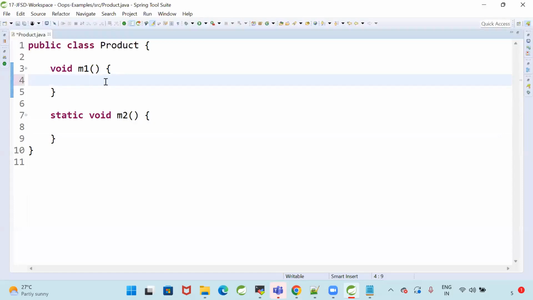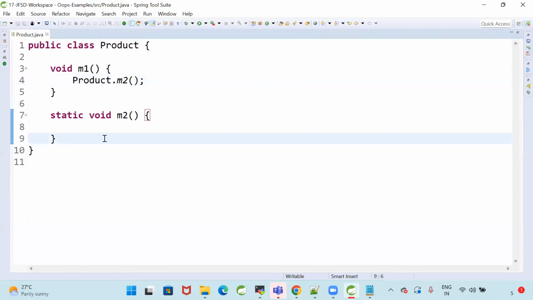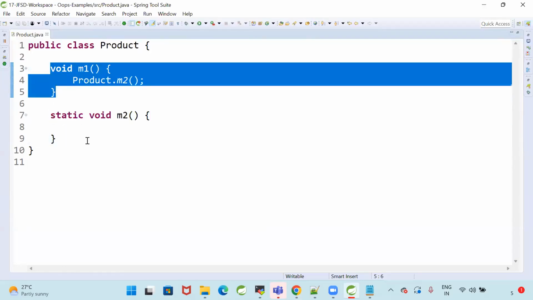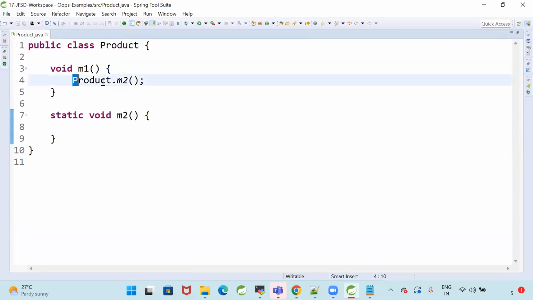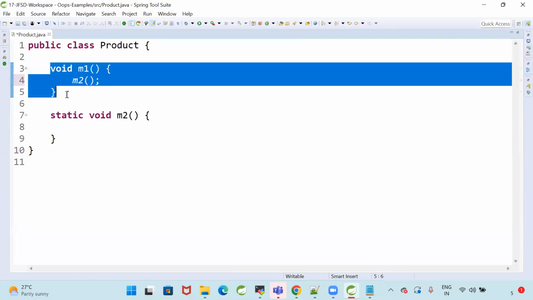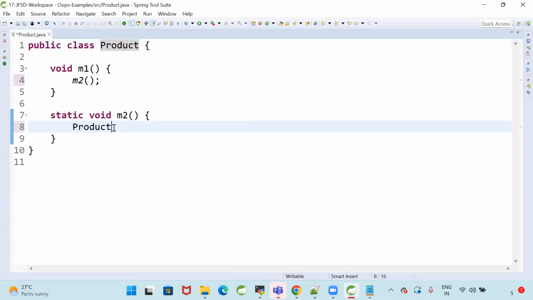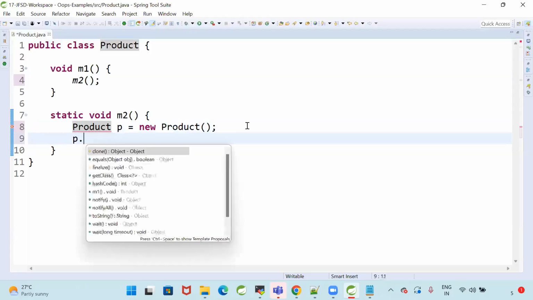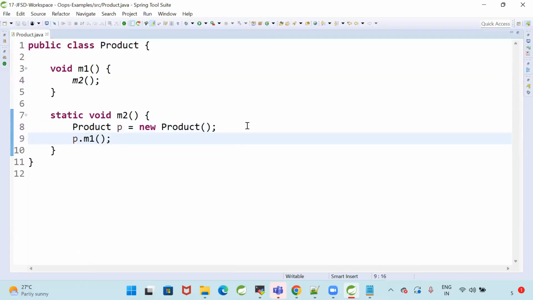Now, in the non-static method, you want to call the static method. You can call m2 directly. By using the class name also you can call, or directly you can also call. Why? Because for the static, memory will be allocated first, then objects will be created. So static methods can be called from the non-static methods directly by using the class name. And in the static, if you want to call the non-static, then you need to create the object and then call it. Product p = new Product(); p.m1(); You can call like this.